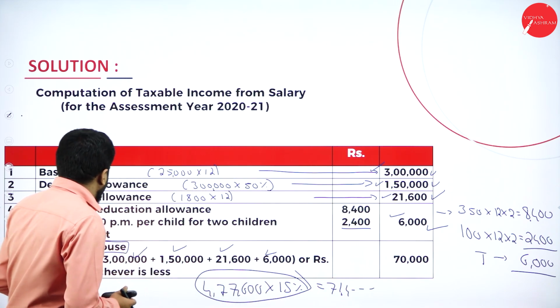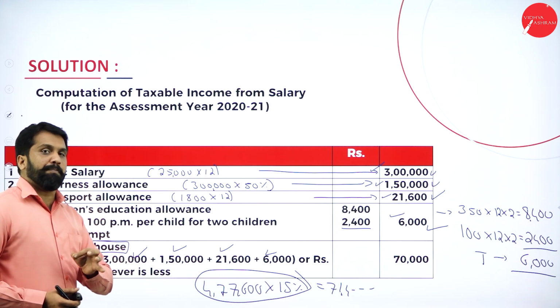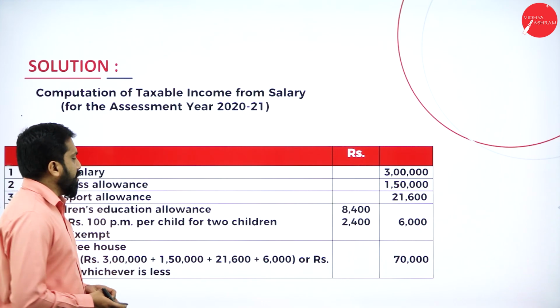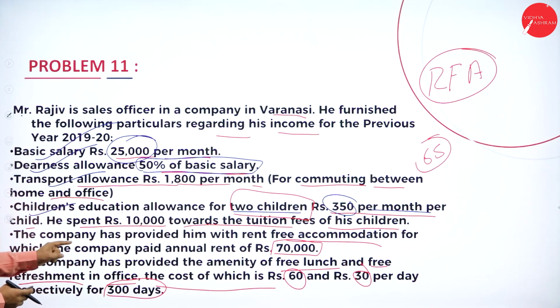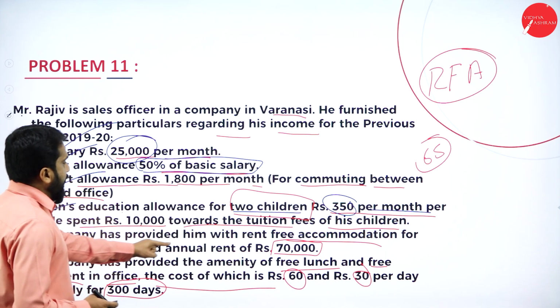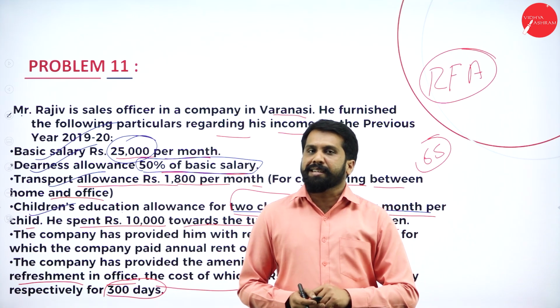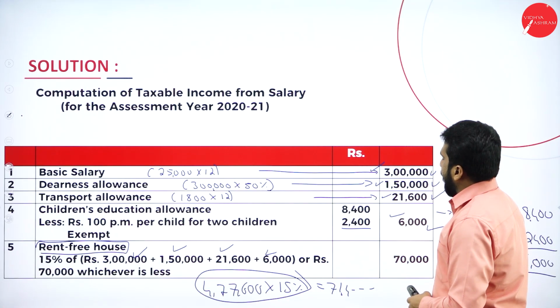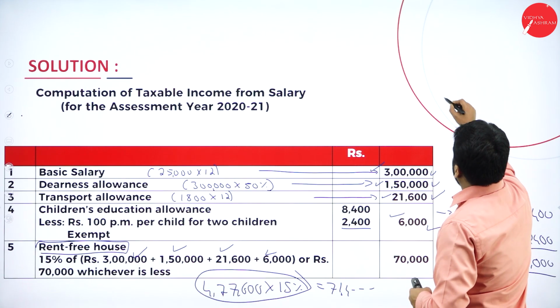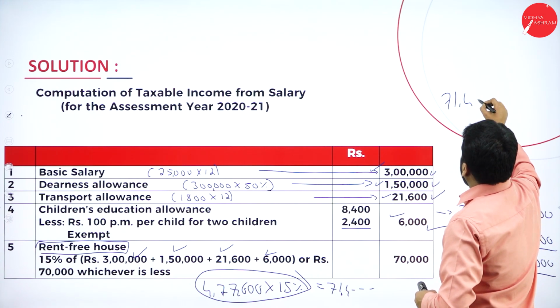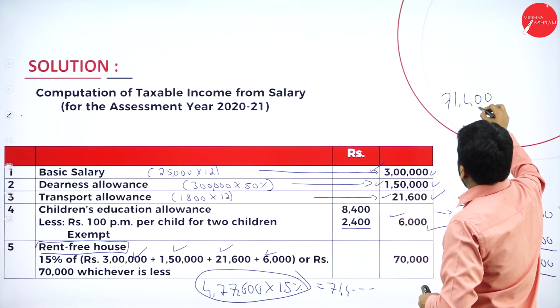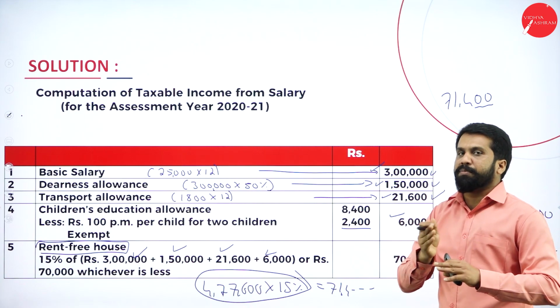But whatever rent is paid by the employer, we have to check that. As per your question, the annual rent paid by the employer is 70,000. As per calculation, you will get around 71,400 some change. I have not taken it exactly, I have taken approximately.